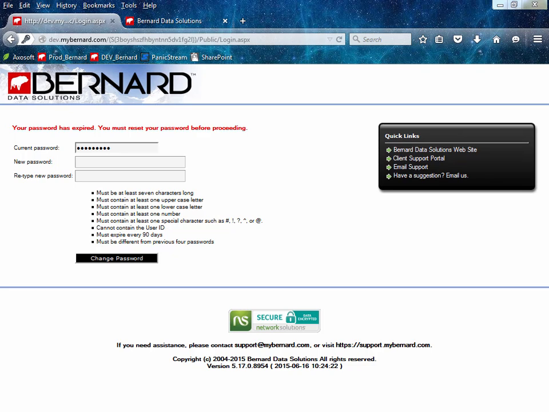They must expire every 90 days and must be different from the previous 4 passwords. Additionally, Bernard is no longer storing user passwords in the database, and as such, the Bernard support team will not be able to locate or reset passwords for users. All users will be required to follow the Forgot Password link from the MyBernard home screen in the event that their password is forgotten. We will not be requiring all users to reset their passwords immediately. Once your current password expires, you will then be required to create your new password using the rules stated above.